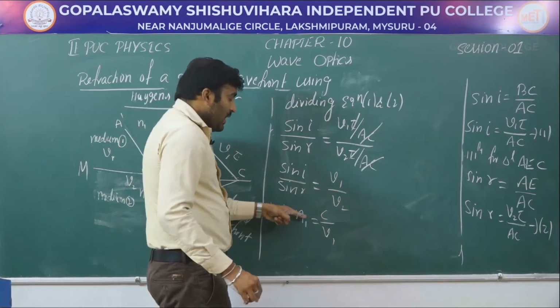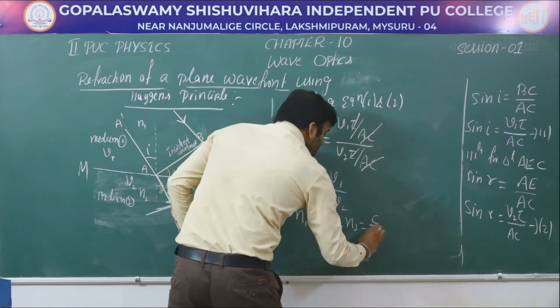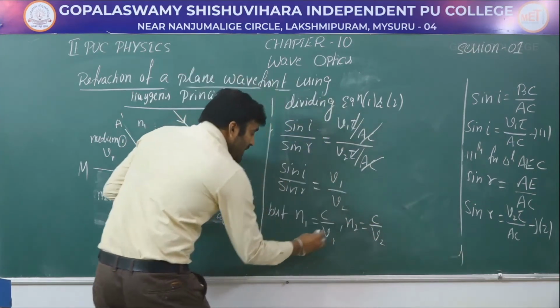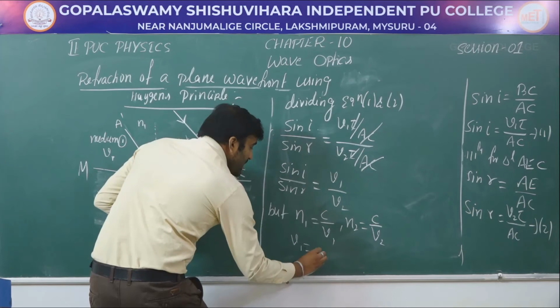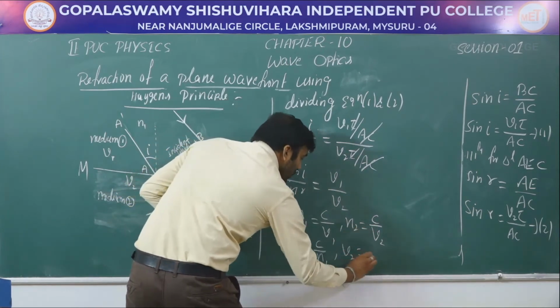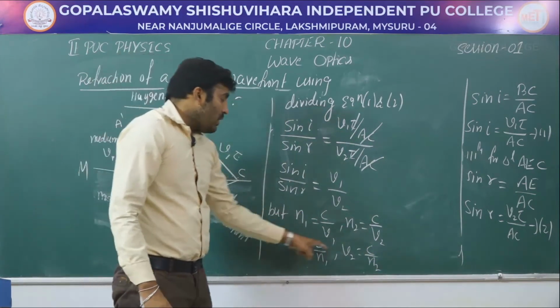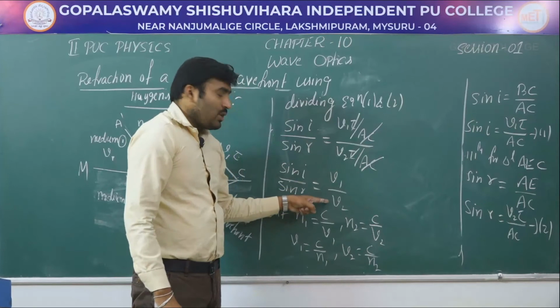So N1 is equal to C by V1, and N2 is equal to C by V2. Therefore V1 is equal to C by N1 and V2 is equal to C by N2. Let us substitute the values of V1 and V2 in this equation.